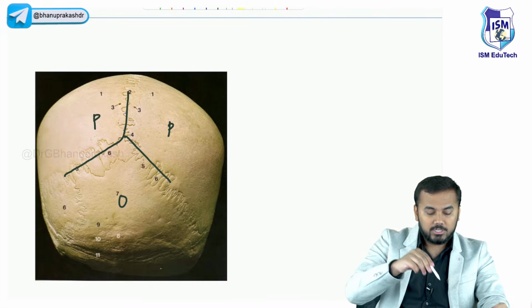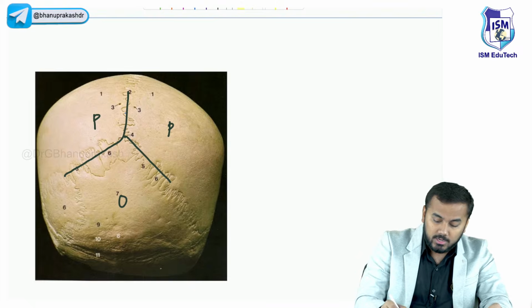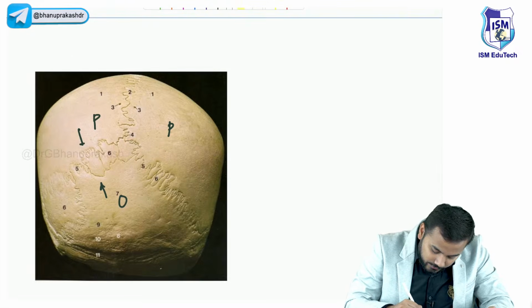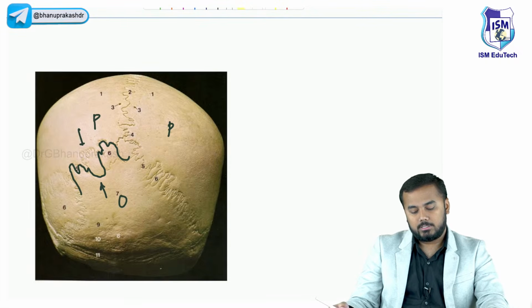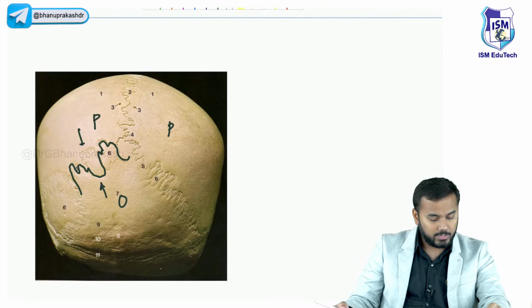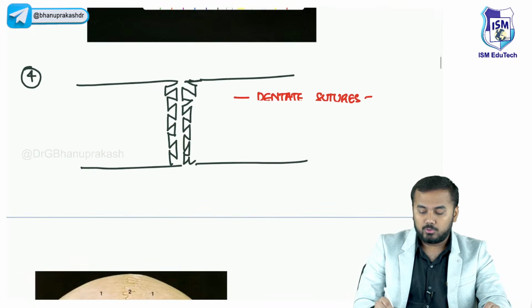And you can see in this lamboid suture very sharp dentate processes. You see, I'll draw one of them. These are the dentate processes. Okay, I hope you understood what are these dentate processes over here. Such kind of suture you call it as dentate sutures.